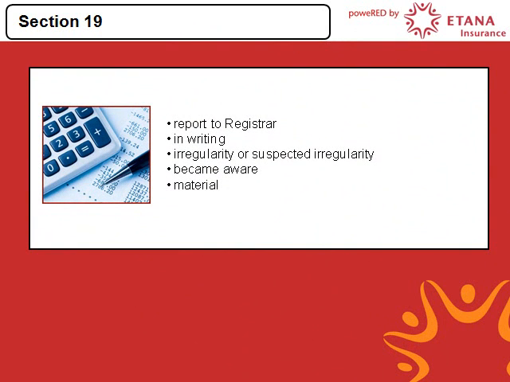Section 19(4) states that an auditor of an authorized FSP must report to and inform the registrar in writing of any irregularity or suspected irregularity in the conduct or the affairs of the authorized FSP concerned, of which the auditor became aware in performing functions as an auditor, and which in the opinion of the auditor is material.